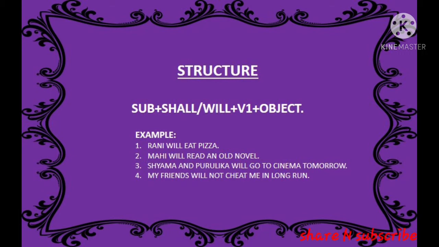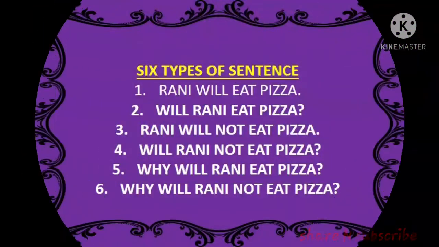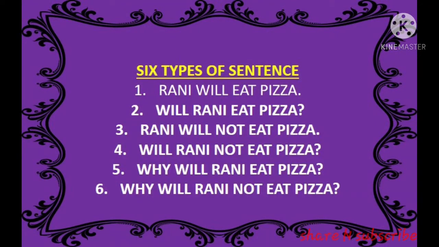Let's see the next. Here I have written 6 types of sentences. So what are the 6 types of sentences? If you have watched the previous videos of present tense and past tense, definitely you will understand what these 6 types of sentences are. Anyhow, I am telling you. First is Rani will eat pizza. This is called an affirmative sentence because affirmation is there.